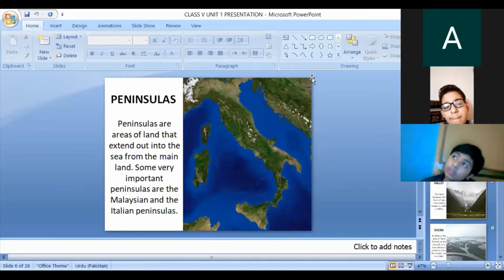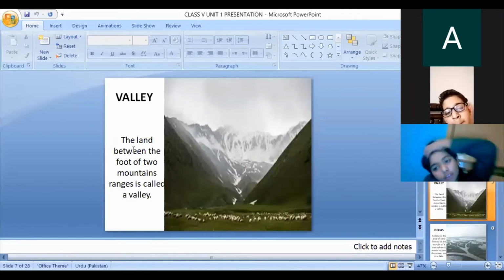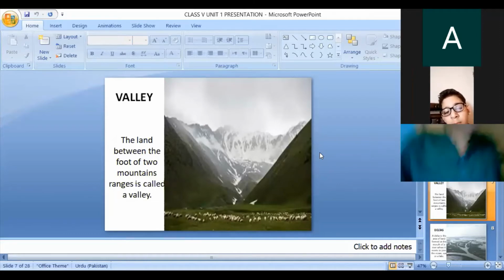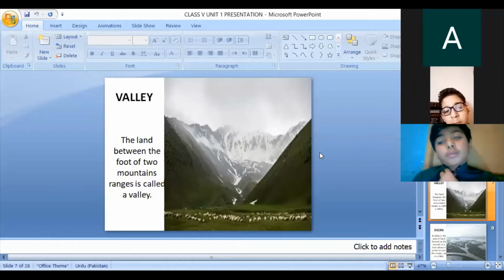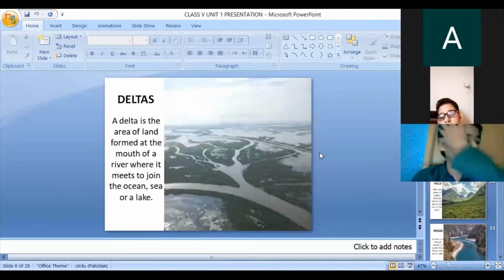Okay, the next, valley. Simple. You have all read about valleys. The area between two mountains is known as a valley. Here I'm giving the definition. The land between the foot of two mountain ranges is called a valley. These areas are very fertile, and occasionally a river flows through them. Sometimes valleys are formed when two parallel parts of the earth move and the land mass sinks in the middle. I will tell you the names of famous valleys: Neelum Valley, Chitral Valley, and the very, very famous Kashmir Valley. These are very famous valleys in Pakistan. Next, delta.